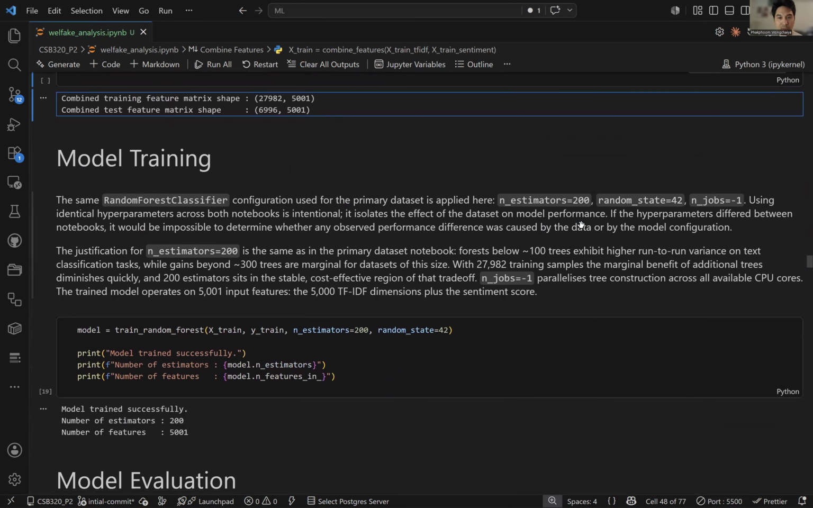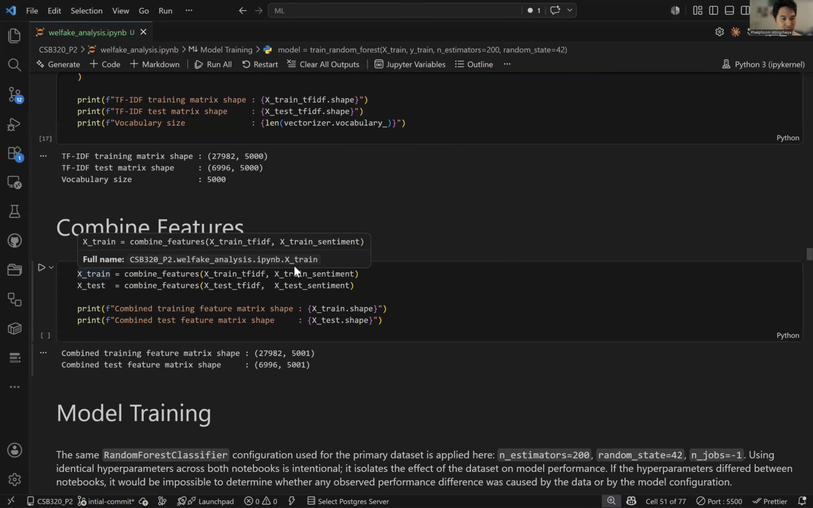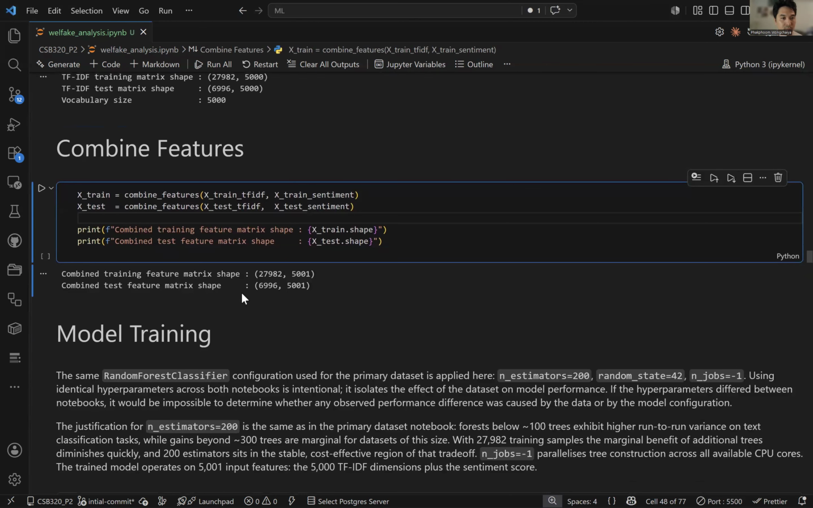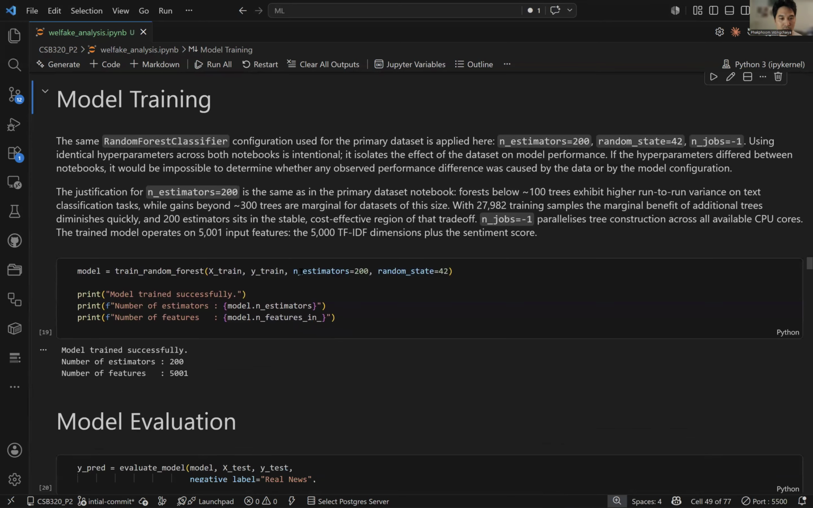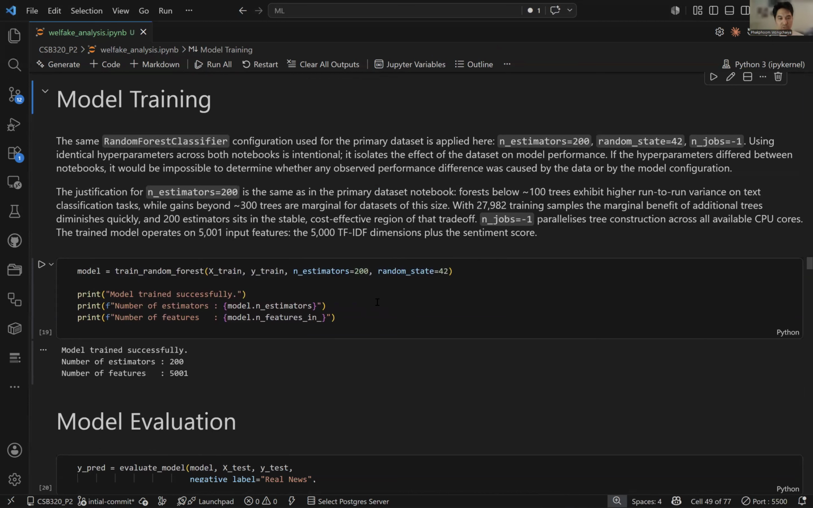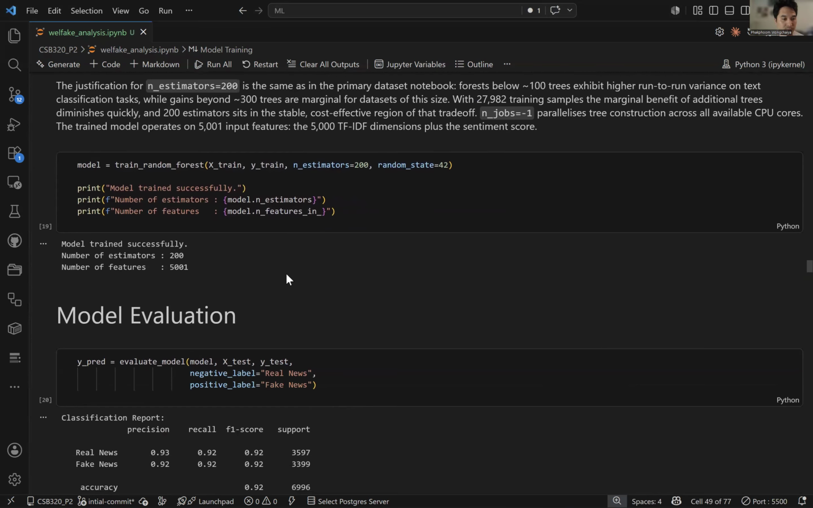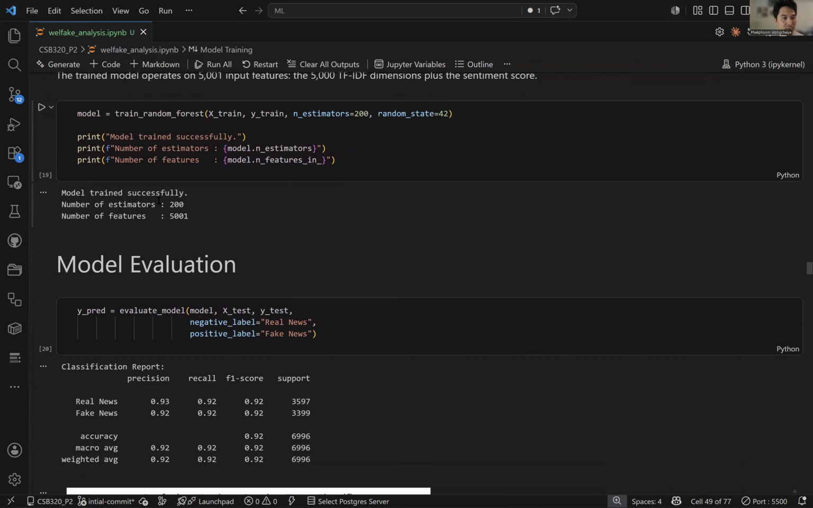And here I set up my random forest model, training on X and training on Y, which again is this combined data set. I'm using n_estimators of 200, meaning it's just going to create 200 distinct trees, and I set random state to 42. Yep, there you go. Estimated 200 trees with 5,001 features.